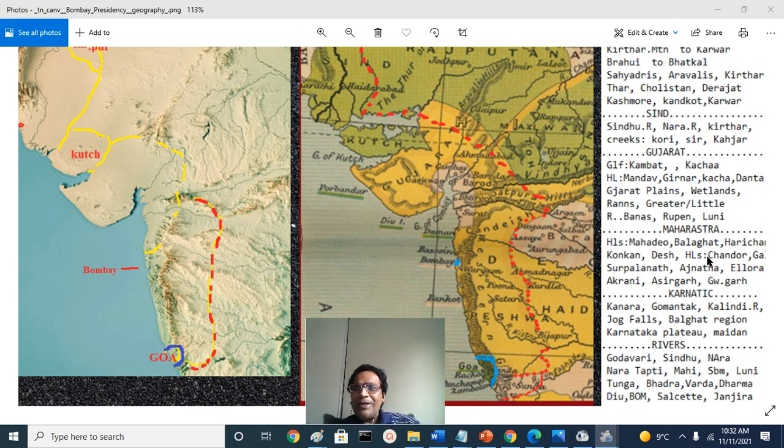The hills here in Nasik are called Chandor Hills. There is also the taluk called Chandwad, north of Igatpuri or south of Baglan or Malegaon region. And there is a wind gap called Nandgaon wind gap. That means the low-lying region between the Chandor Hills in the west and Surpalnath Hills. They join the Ajanta Hills here.